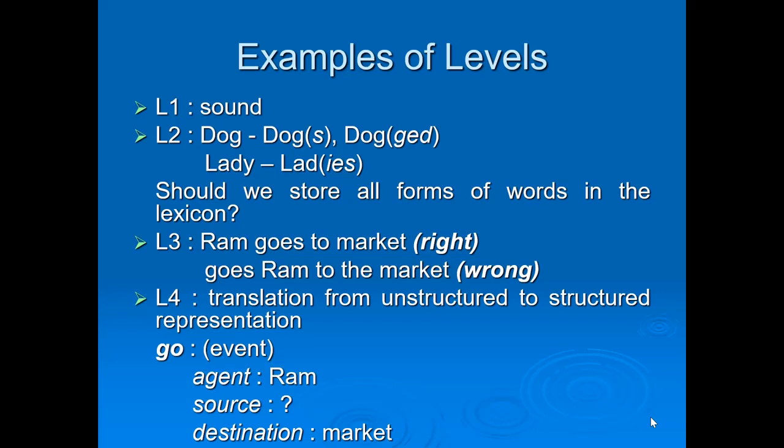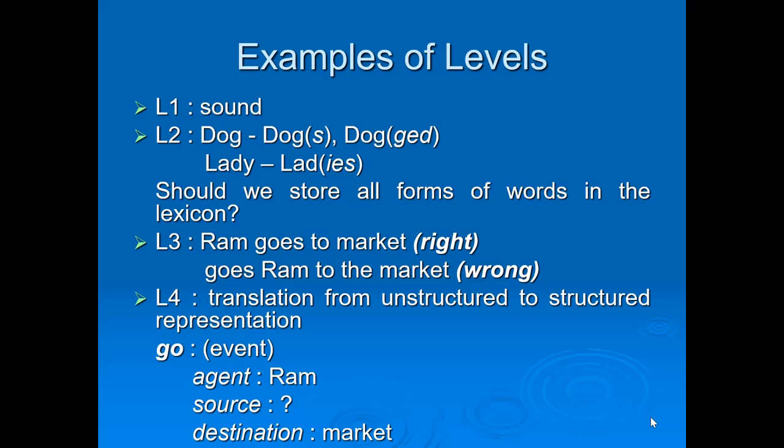Like here we can see there are two words, dog and lady. So dog can be in different forms, like if I am saying dog, then dog, then if I am saying dogs, then this is a particular word formation from dog when I am adding s to it. Then dogged, so if I am saying dogged, it completely changes the meaning of the word dog. Okay, then next word is lady. If I am saying a lady, that means one lady. If I am saying ladies, it changes the meaning for a different number of ladies. So here we can say that we can have numerous word formations from a particular word.